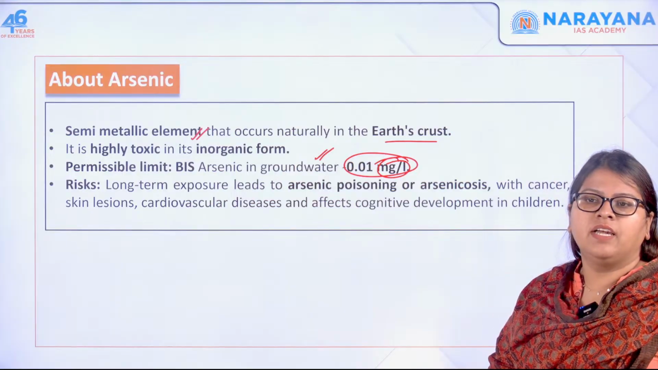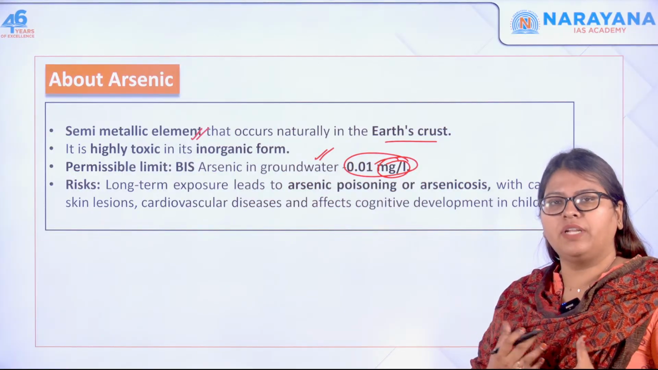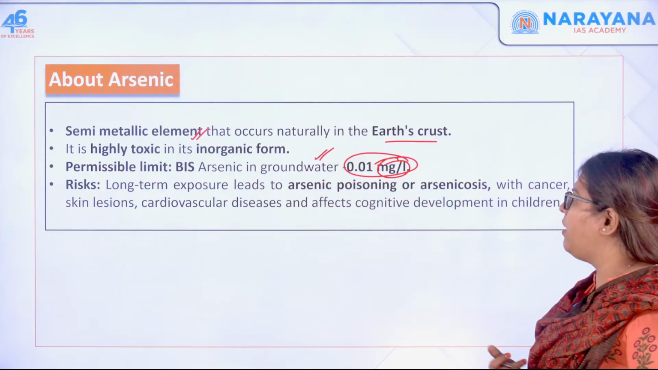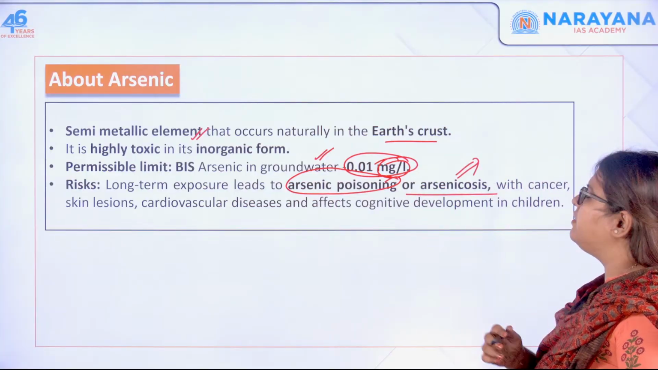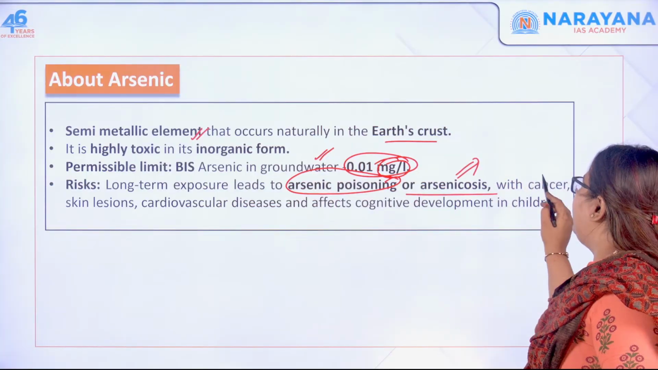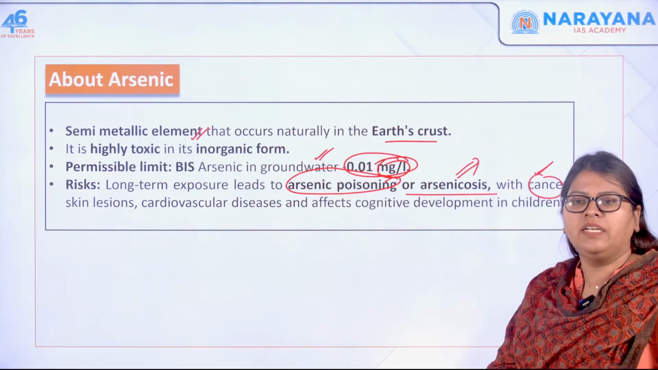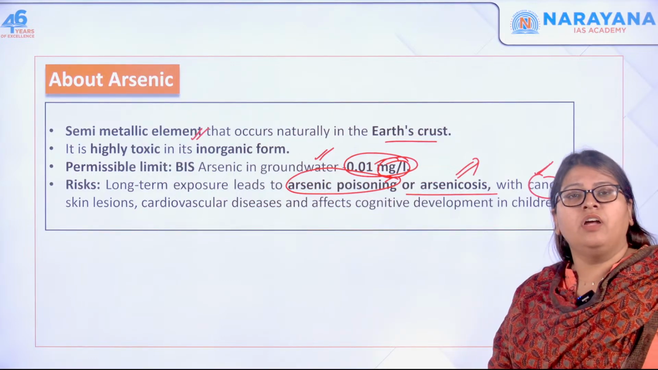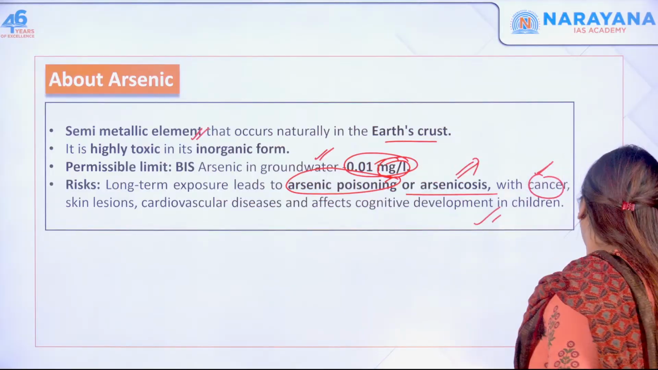What are the risks? If you have prolonged exposure to this semi-metallic element, it causes arsenic poisoning, also called arsenicosis. This also leads to cancer, cardiovascular diseases, skin diseases, and it disrupts cognitive development, specifically in children.